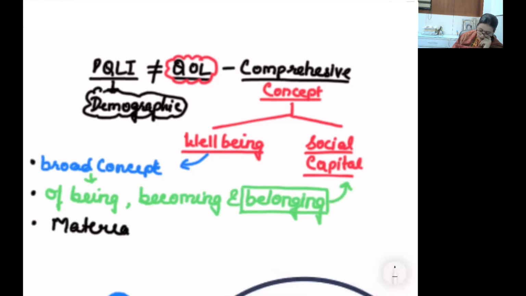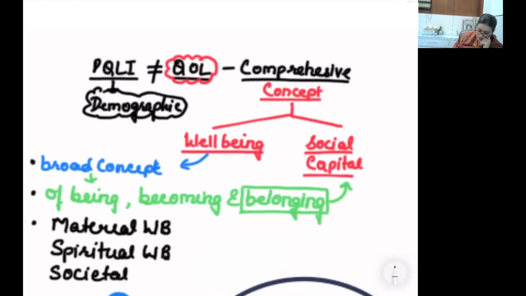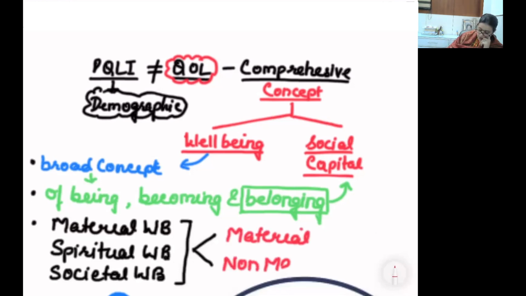It involves material well-being, spiritual well-being and societal well-being. That thus is divided into key terms. That are thus divided in material and non-material. Well-being is what I am of being, what I wish, aspire to be of becoming and belonging.